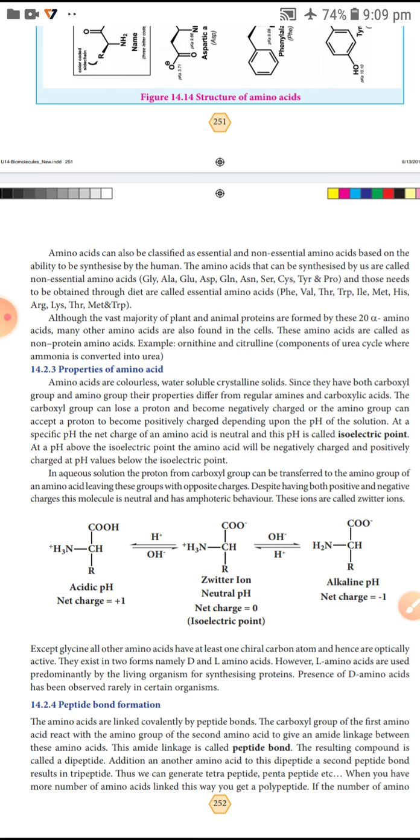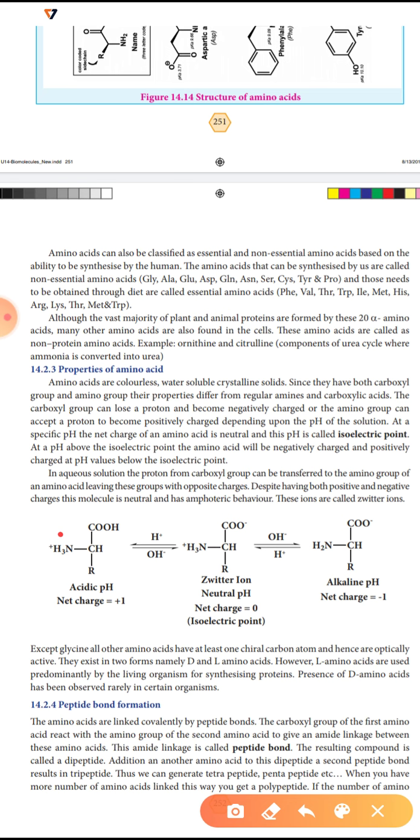Okay, see the structure. Here the NH2 group accepts one proton, so it becomes NH3 plus.